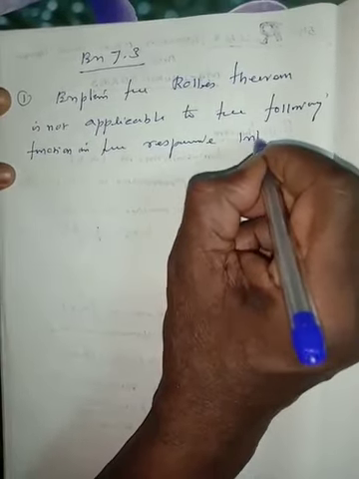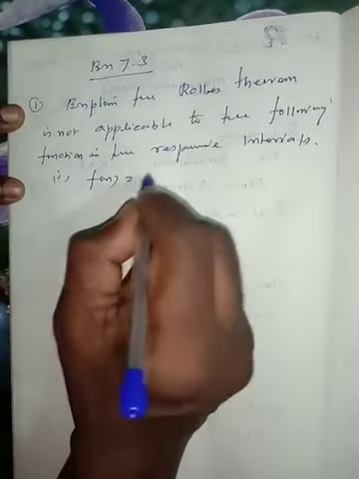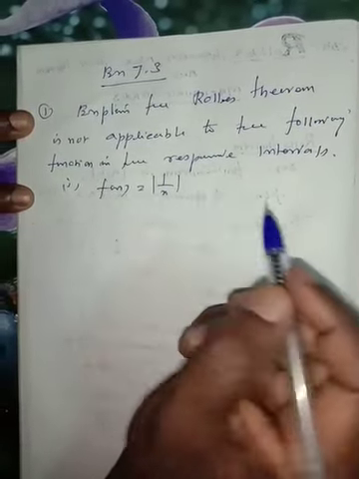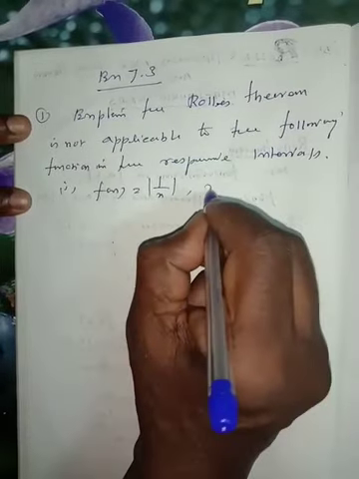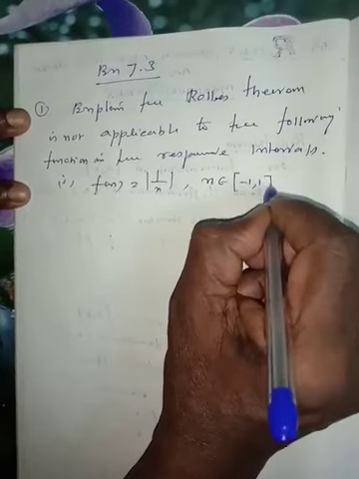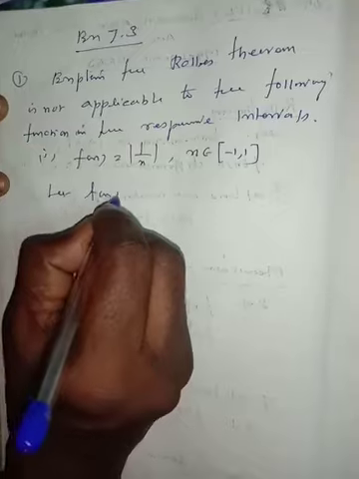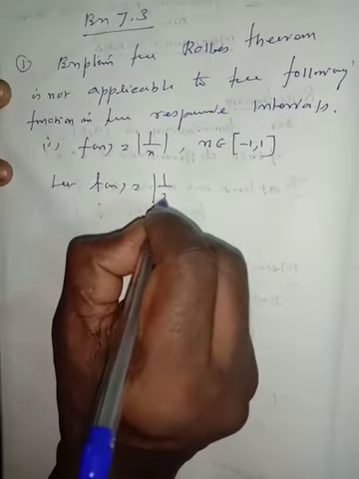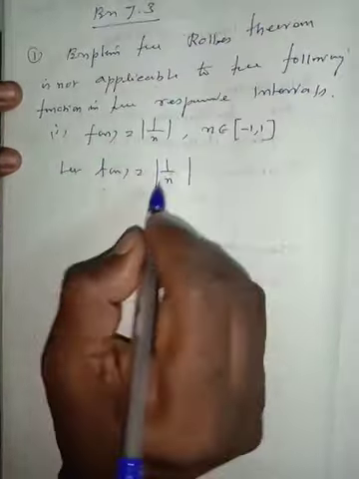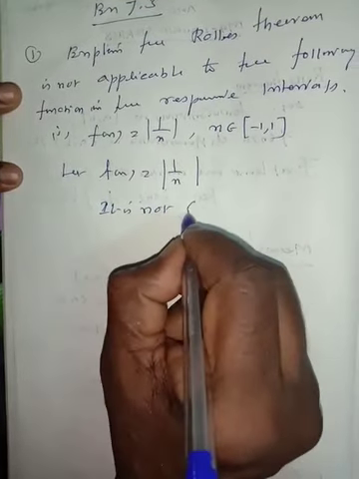Number 1, f of x is equal to 1 by x, modulus of 1 by x, x is an element of the closed interval [minus 1, 1]. Let f of x be equal to modulus of 1 by x. It is not continuous. Why?